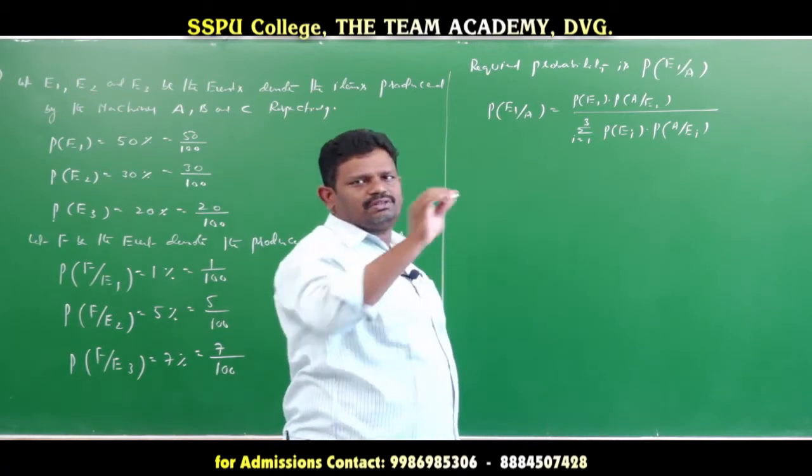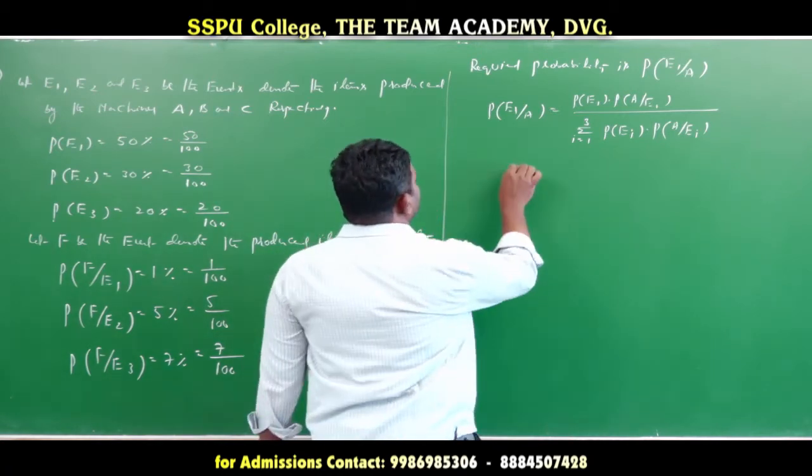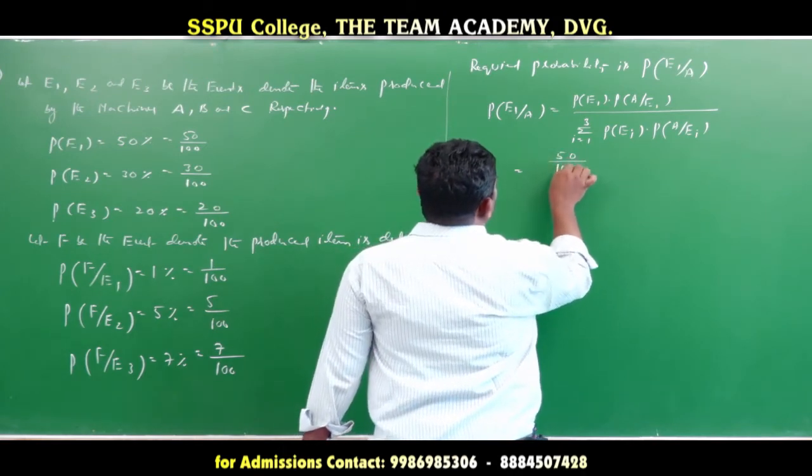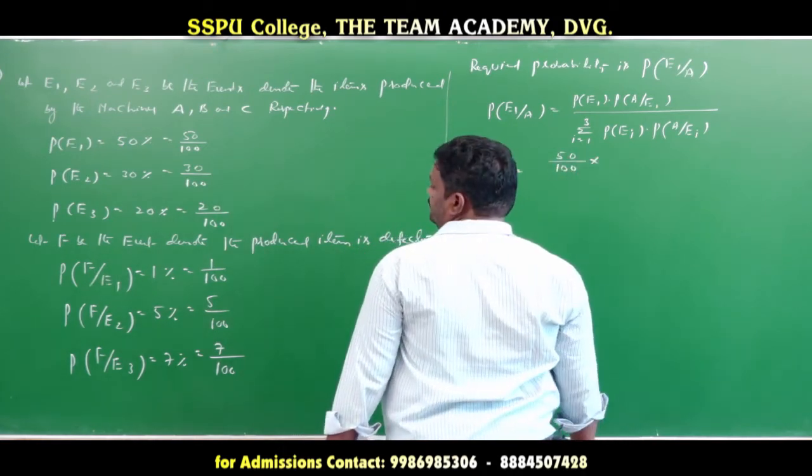Means the sum of the 3 events. Then that is equal to probability of E1, so first 50 by 100 into F given E1.